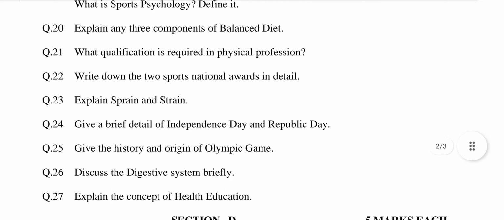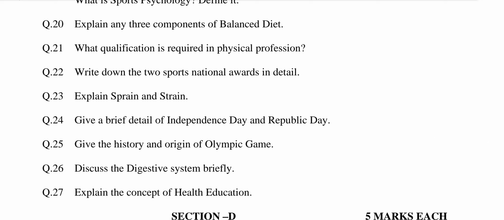Question number 20. Explain any 3 components of a balanced diet. This question is related to chapter number 9, Diet and its Importance in Physical Education. The answer may be: food is made of 7 components. The details of 3 components are as listed below. Number 1, carbohydrates. 2, fats. 3, proteins. Explain all these 3 components in 4 to 5 lines.